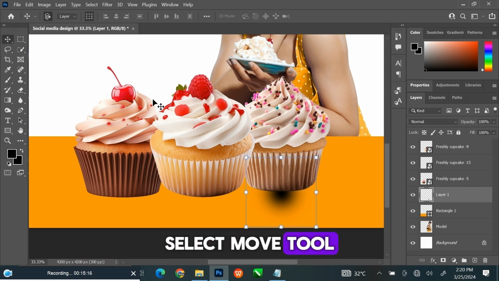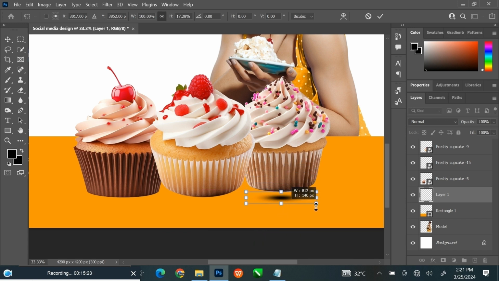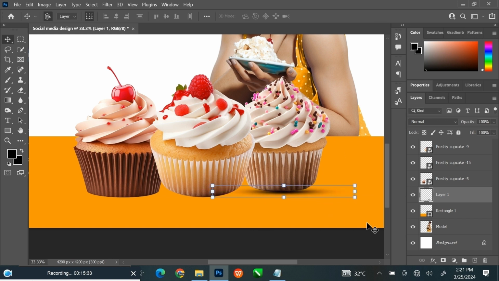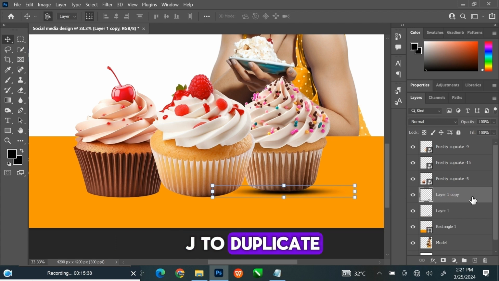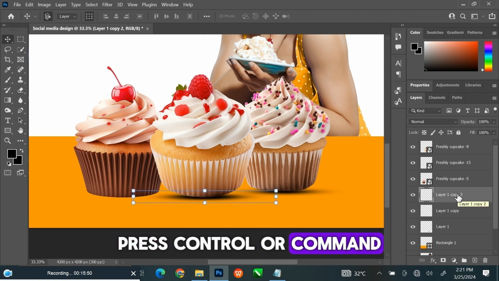Select Move tool. Hold Shift key, then press, hold and drag. Press Ctrl or Command J to duplicate. Change the position. Press Ctrl or Command J to duplicate.